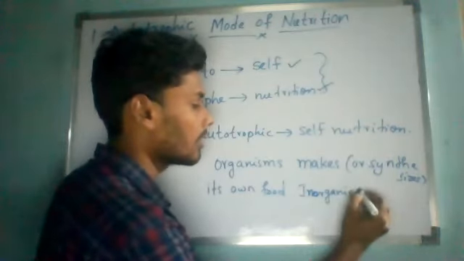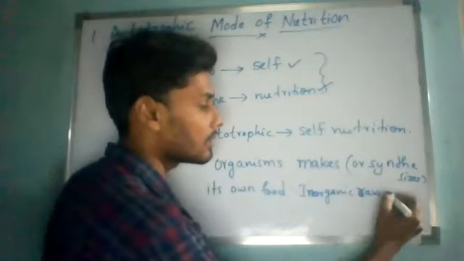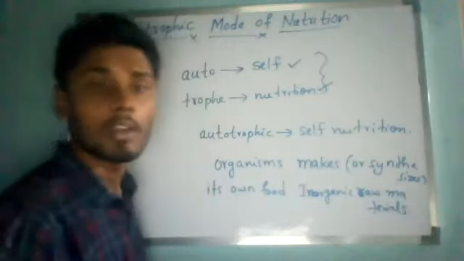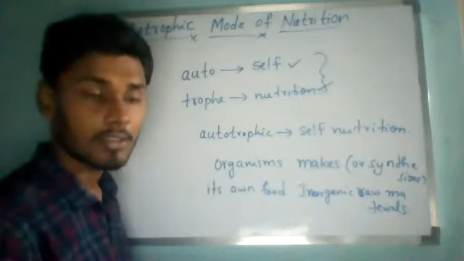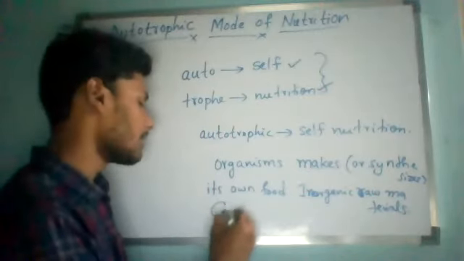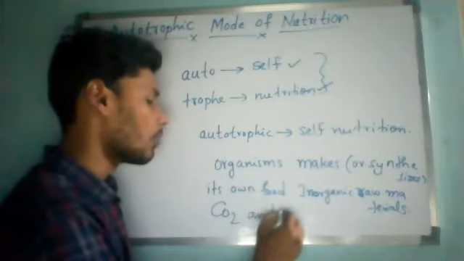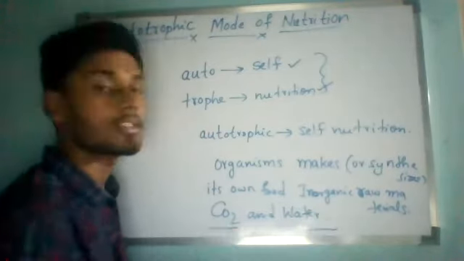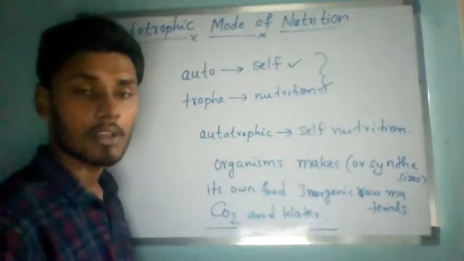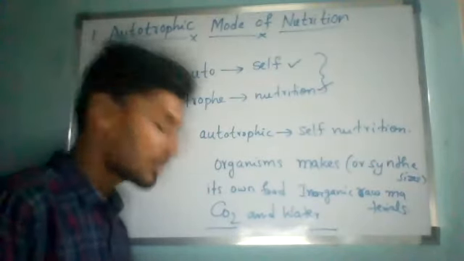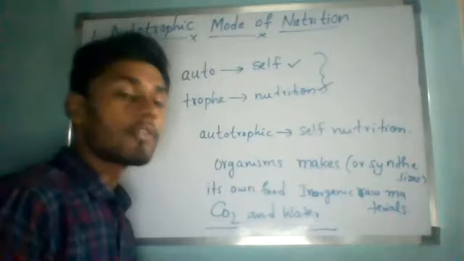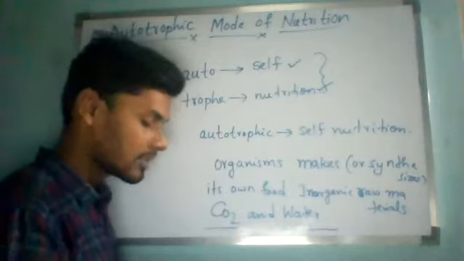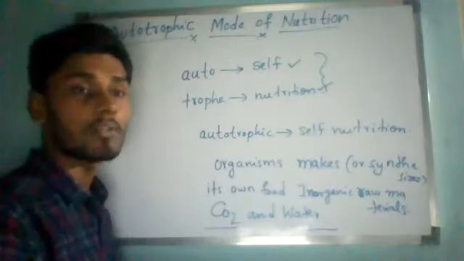What are these inorganic raw materials? Can you say what the inorganic raw materials are? Inorganic raw materials like carbon dioxide and water present in the surroundings. That's all. So these are called inorganic substances. You may ask me the question, what are inorganic substances, sir? If we keep them in fire, they do not catch fire and do not burn with a flame.